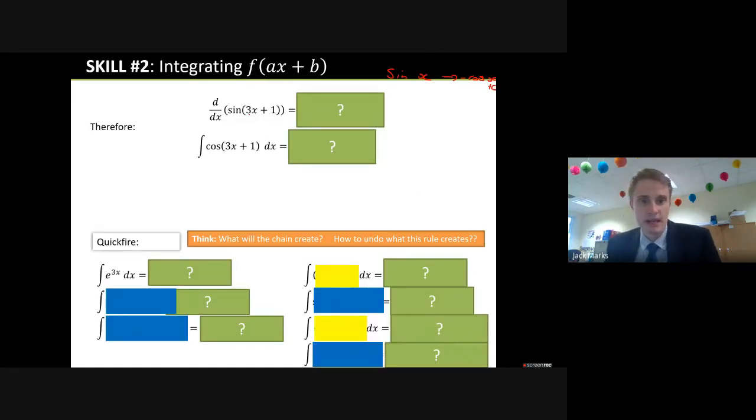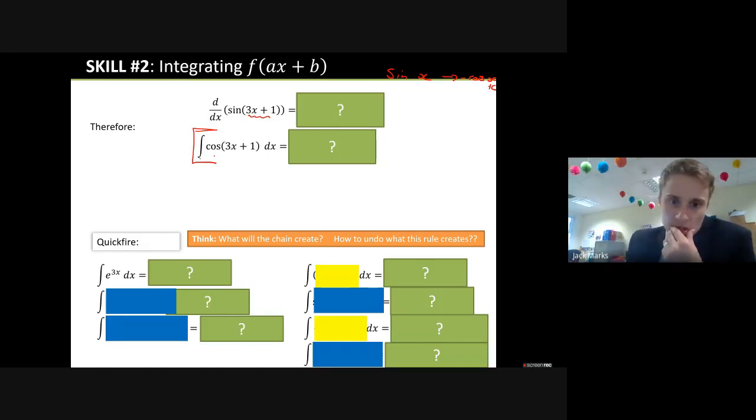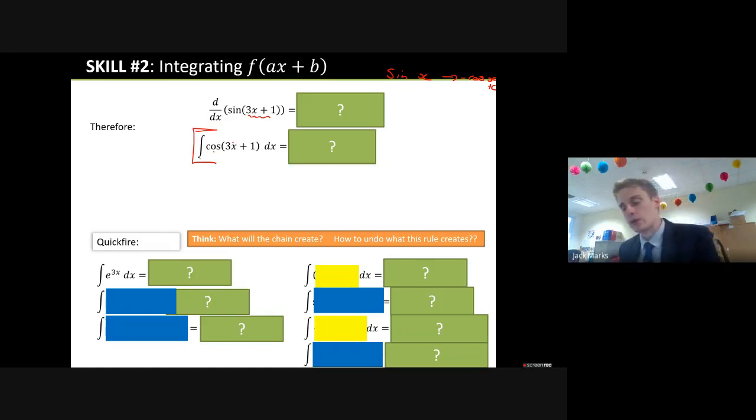So what about if there's a function within a function, or something like 3x, 2x? Let's have a look at this one here. Imagine I wanted to integrate cos of 3x plus 1. Let's start with what we know is close, which is probably going to give you a good answer. You know that cos will integrate into sine. So a good guess of what it might be is sine of 3x plus 1.